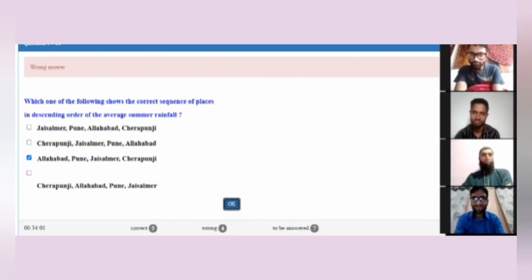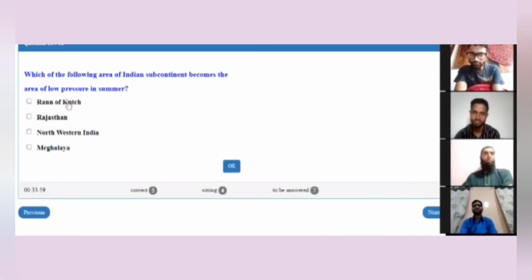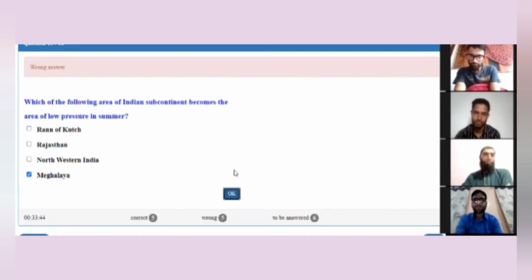Next question is for Mr. Ejaz. Which of the following areas of the Indian subcontinent becomes the area of low pressure in summer? Rann of Kutch, Rajasthan, Northwestern India, or Meghalaya? Meghalaya. No, it is actually C part, Northwestern India.